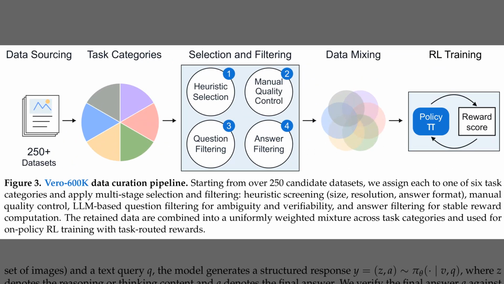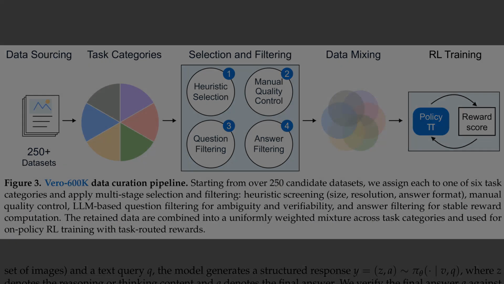While Figure 2 showed the final data distribution, Figure 3 details the curation process used to get there. The selection and filtering block includes 4 steps, like manual quality control and large language model filtering to remove ambiguous questions. This refined data then enters a mixing stage, which creates a balanced data set for reinforcement learning training. In the final reinforcement learning training box, the model learns by adjusting behavior based on a reward score.